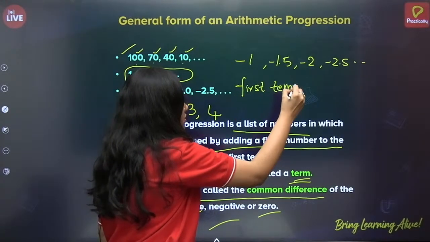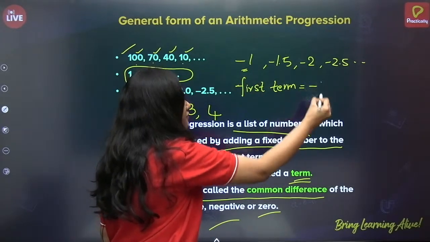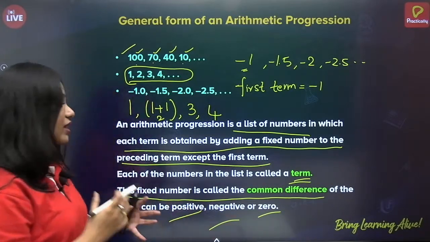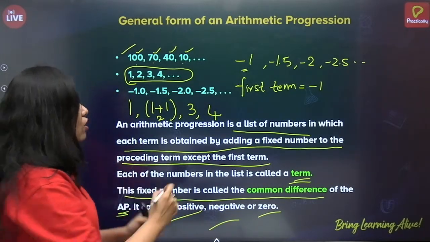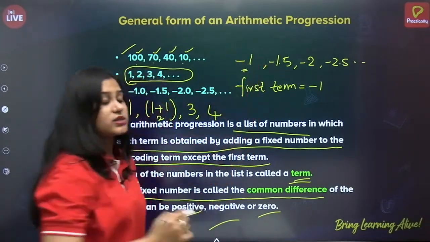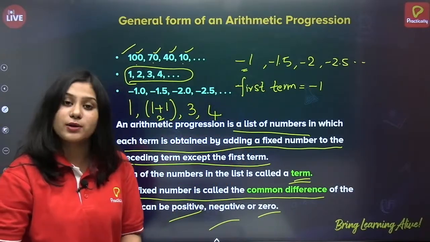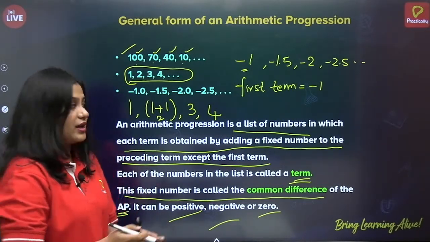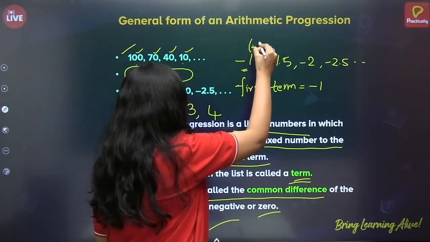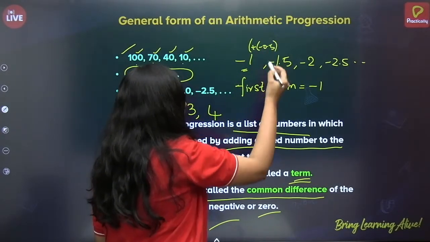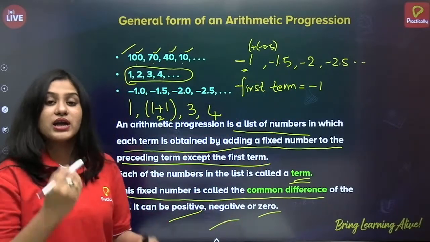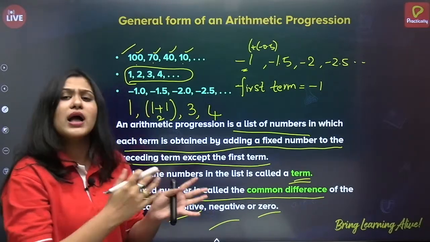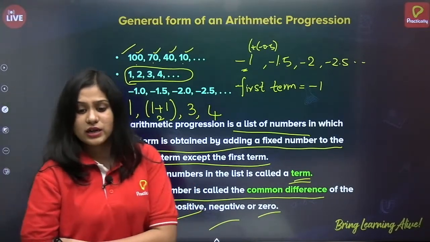First term is minus 1. It's very evident from the list that we can tell what is the first term, correct? Next, we'll understand what is common difference. So, what should I add to minus 1? To get minus 1.5, I have to add minus 0.5, correct? If I add minus 0.5, I will be getting minus 1.5. Again, if I add minus 0.5, I will be getting minus 2 and so on, correct? Alright.